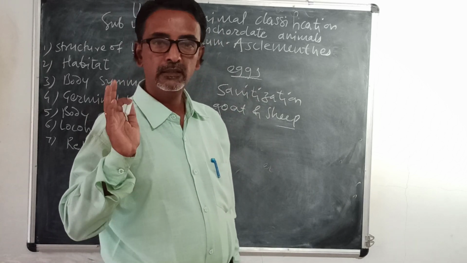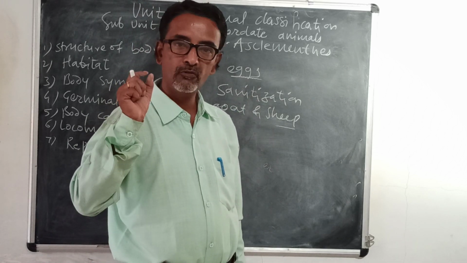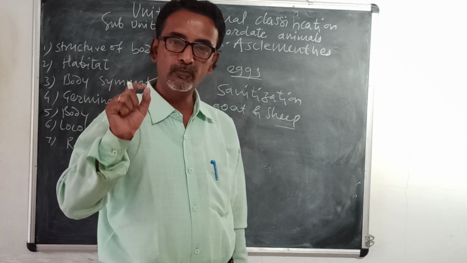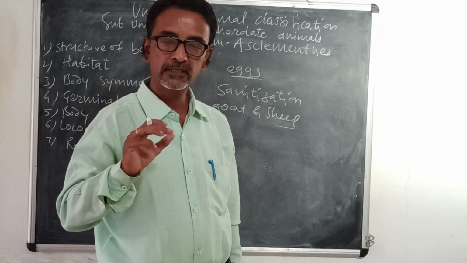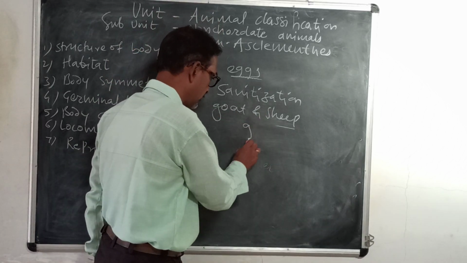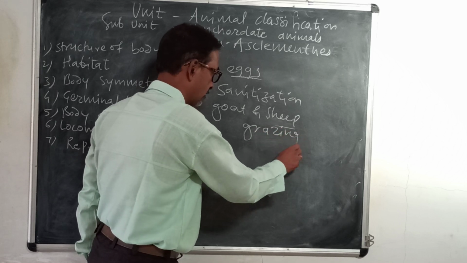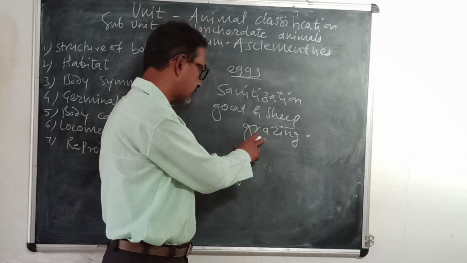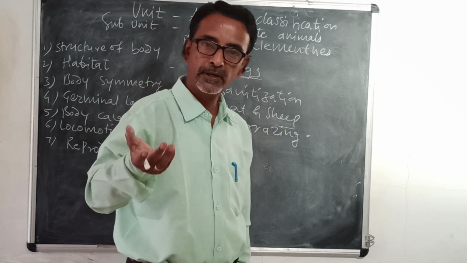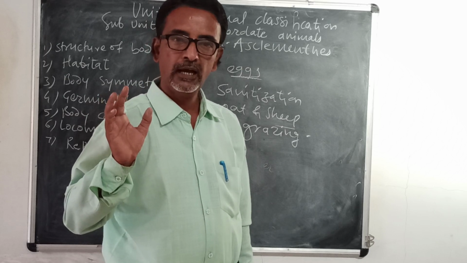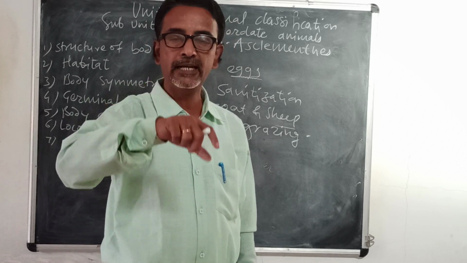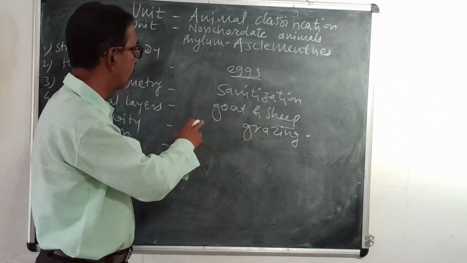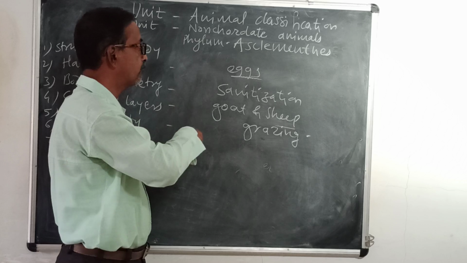So what is the preventive measure? Always use clean water for the drinking of these grazing animals. Grazing means those who eat grass. So always use fresh, clean water, and always clean the tank from which they drink the water. So that is all about the questions for platyhelminthes.